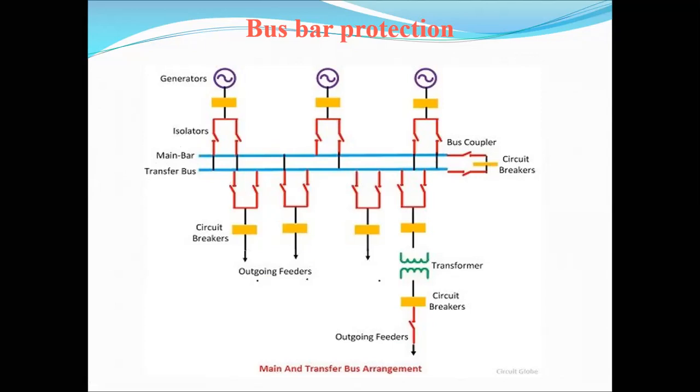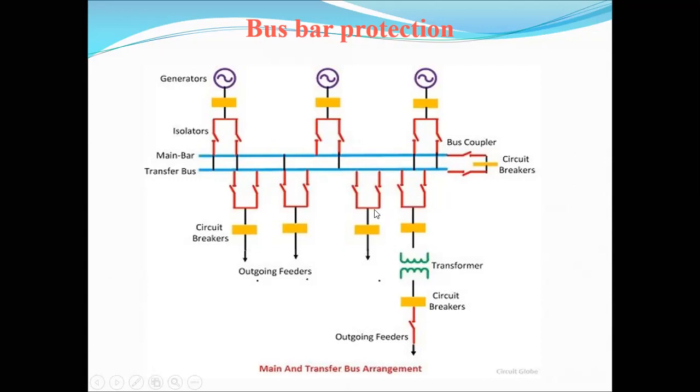But if any failures are obtained in these bus couplers, there is no continuity of the supply, and no transfer of load from the main bus bar to the transfer bus bar.